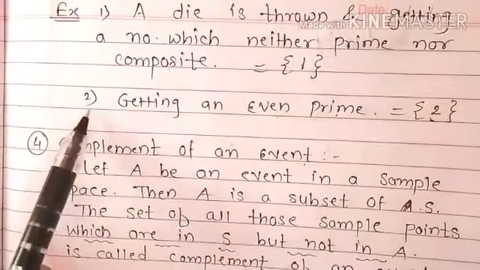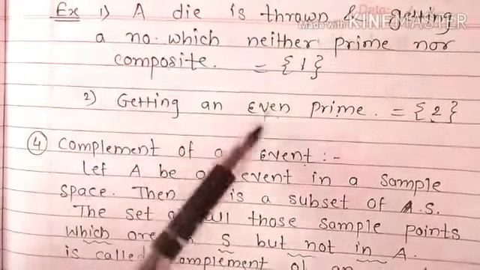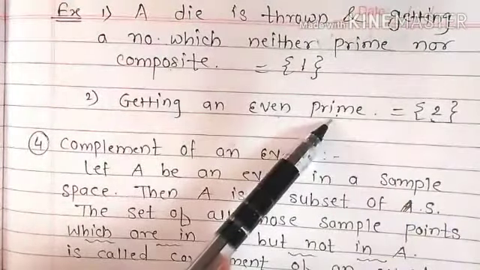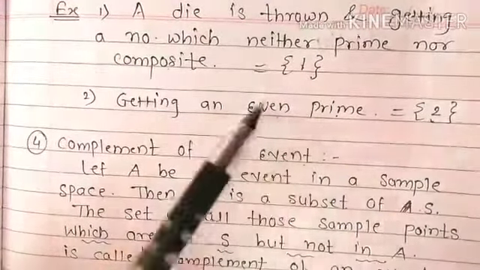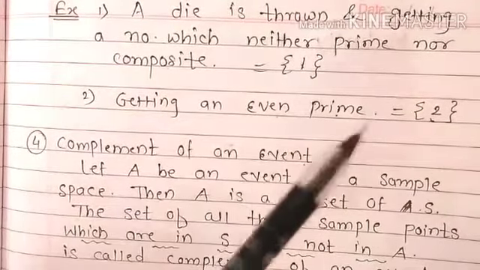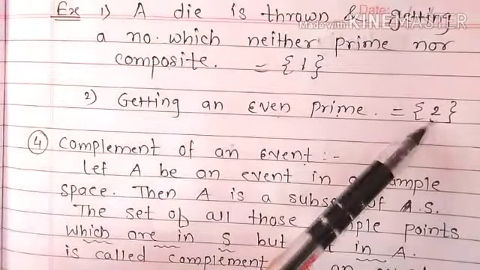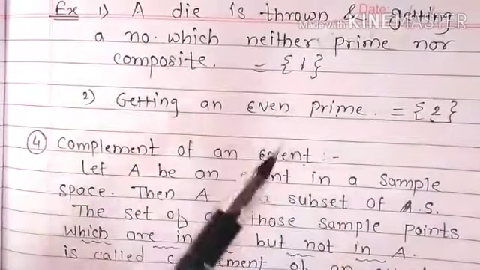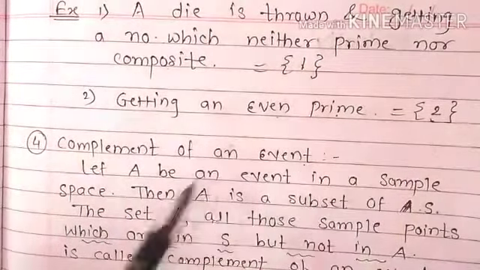See the second example, getting an even prime. The number which is even and prime also. So there is only one number, that is 2. So again it contains only one element. So it is also an elementary event.